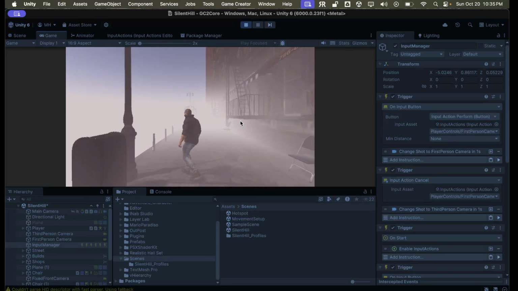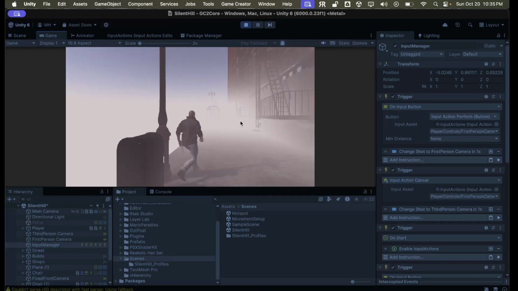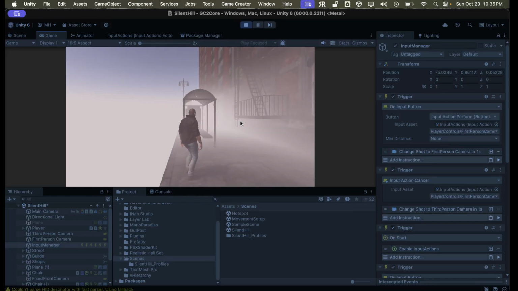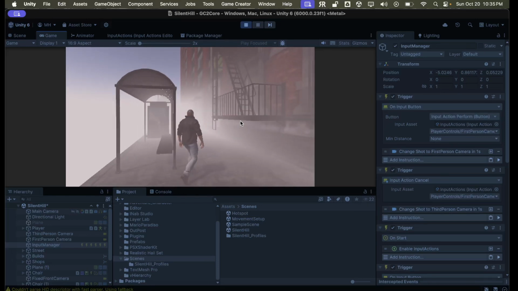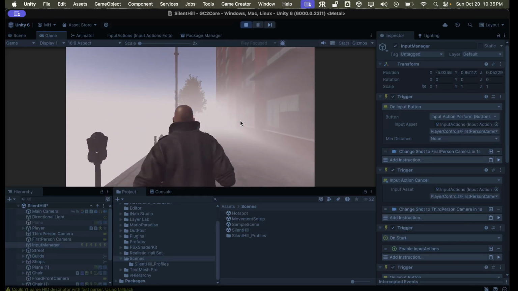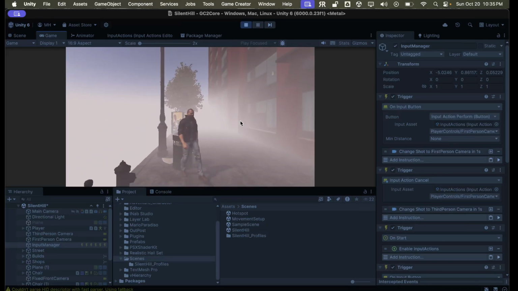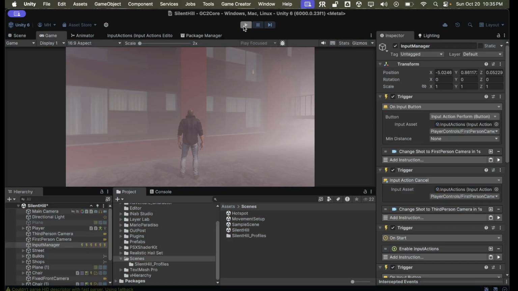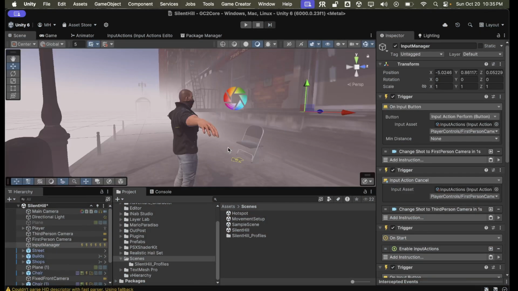So we can hold it down, and he runs, goes into run state, and then you release it, and it goes back to walking. So to set that up, you need to set the default state to walking instead of running.